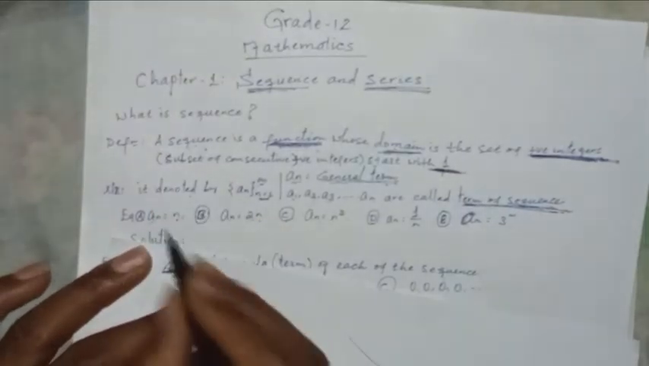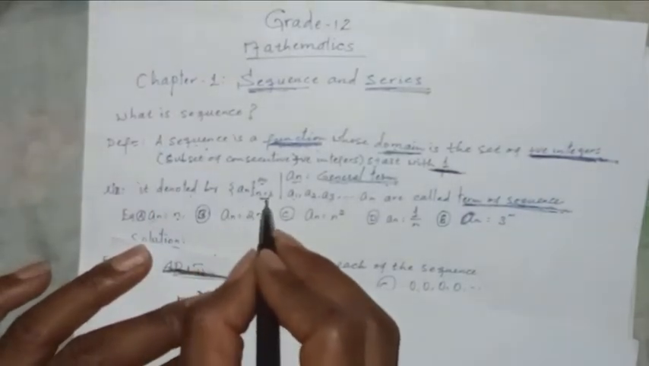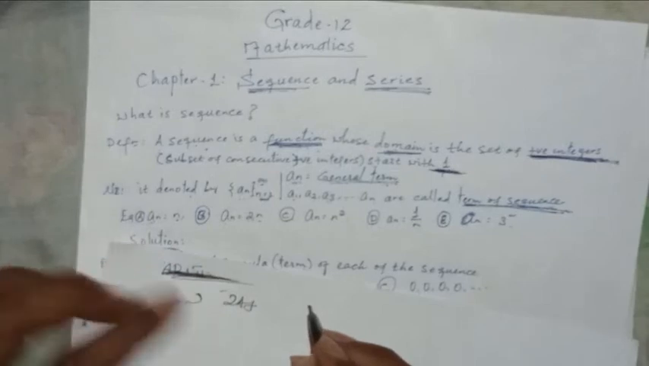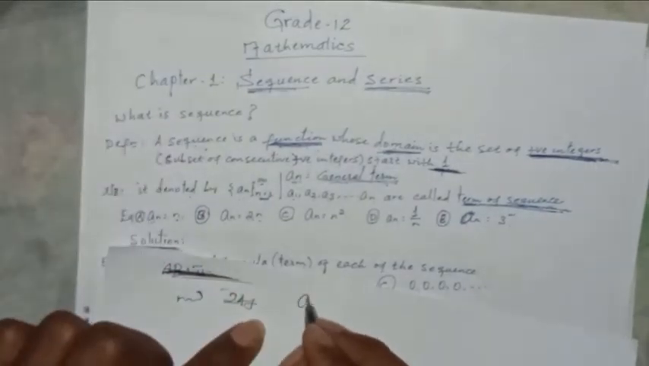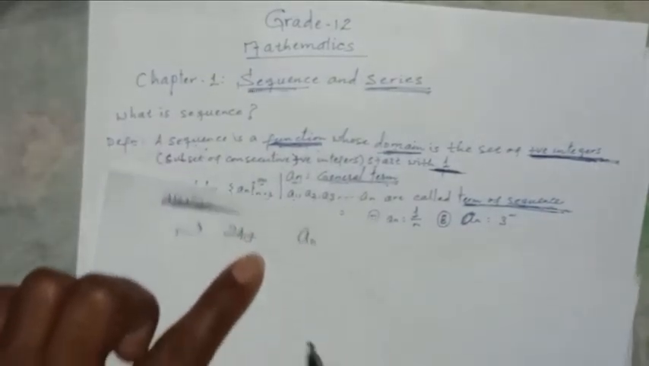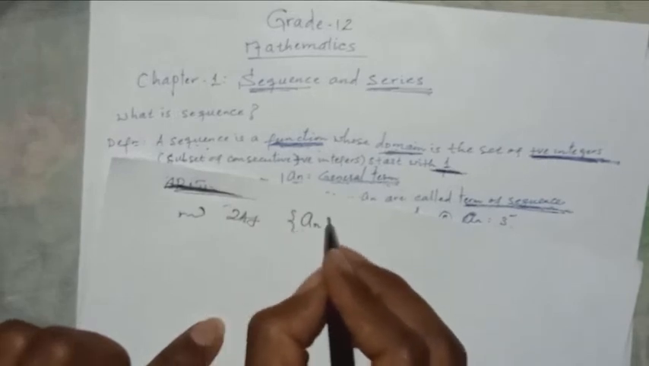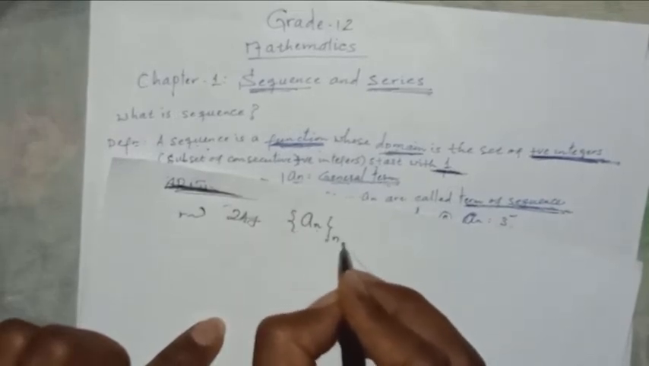So the sequence is denoted by an, where n starts from 1 up to infinity. The sequence is denoted by an, where n starts from 1.